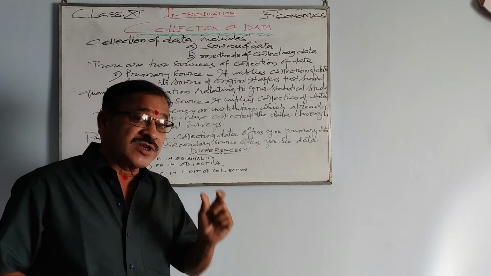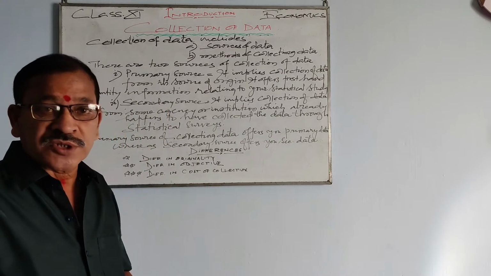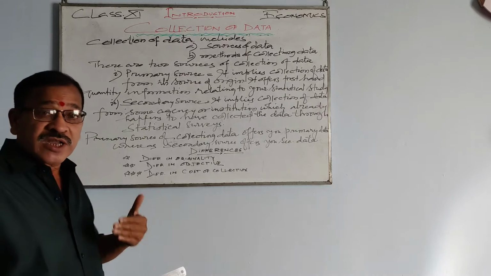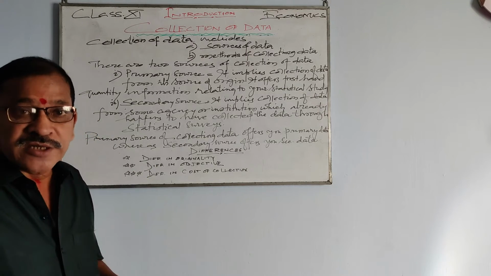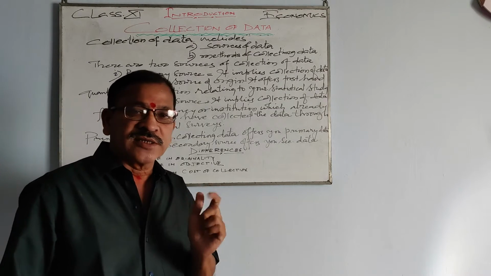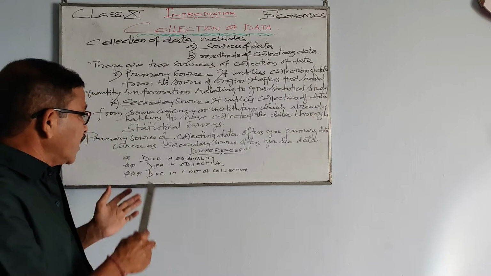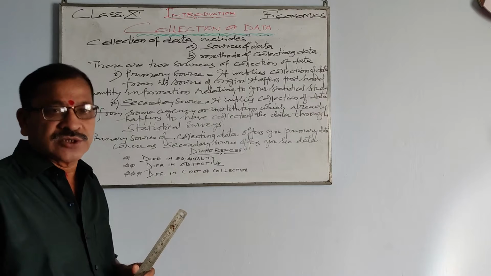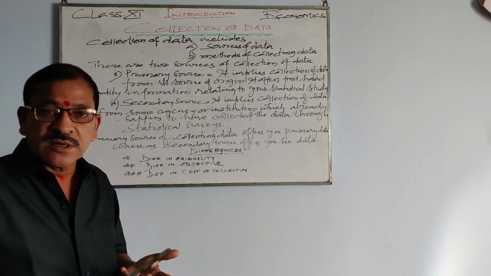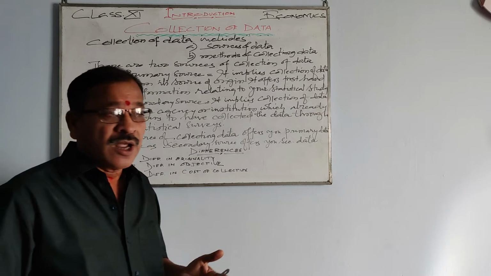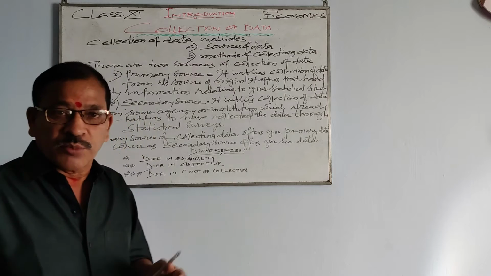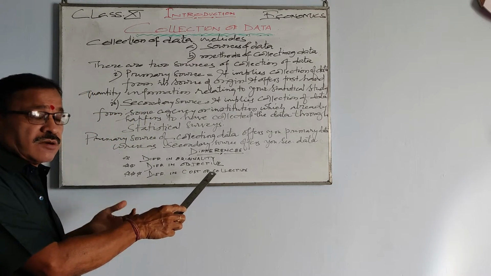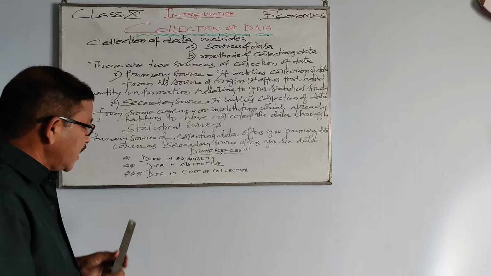Okay. Now the data which we collect from primary source is known as primary data, and the data which we collect from secondary source is known as secondary data. Now what is the difference between primary source and secondary source? Both give us data, no doubt about it, but there is a difference between both the sources. So what are those differences?